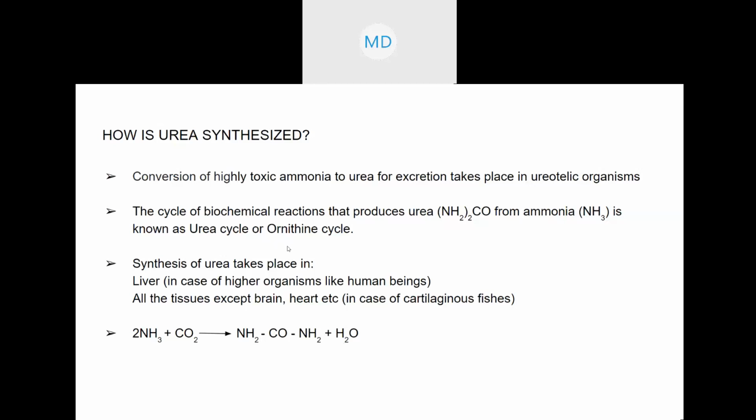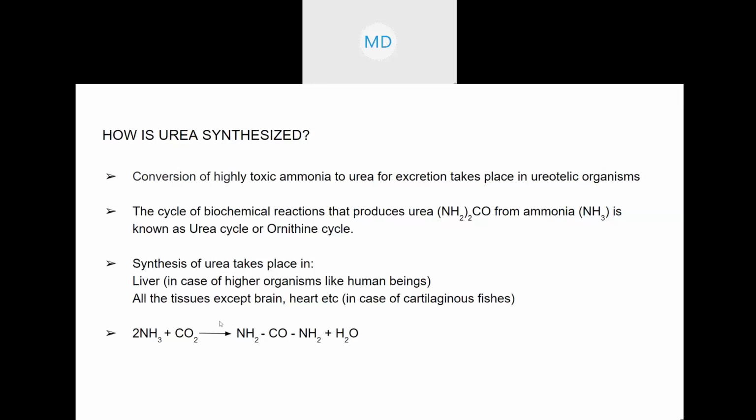So synthesis of urea, meaning urea production, takes place in the liver in higher organisms like human beings, and in fishes, it takes place everywhere in the body. Fishes means those mammal-like fishes, cartilaginous fishes. You will get the examples later.